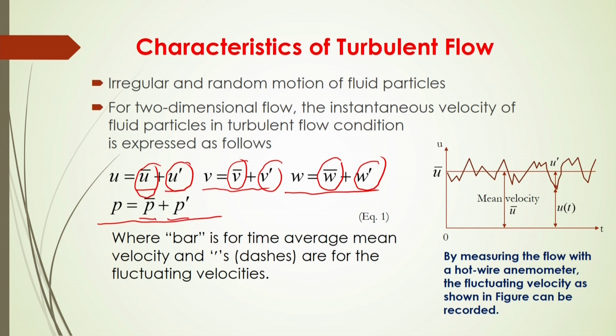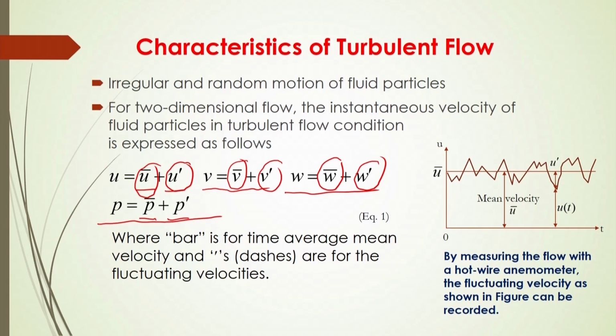So, bar is considered as the time average mean value, whereas dash is considered as the fluctuating value. Whenever we observe any turbulent flow, the velocity components will have fluctuating components, because the fluid particles will not follow a regular fashion to flow in a conduit.